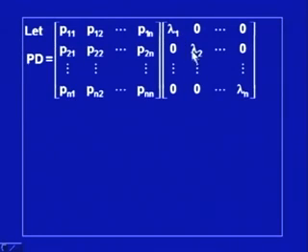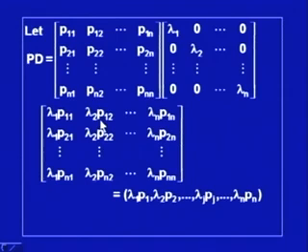So, if we have eigenvalues lambda 1, lambda 2, lambda n for the given matrix A, then D will be given by this diagonal matrix. And then I can perform the multiplication. It is P11 and lambda 1 as the first element, then we will have P12 lambda 2, the second element, and then lambda n P1n, which will be obtained when this row is multiplied by this column.